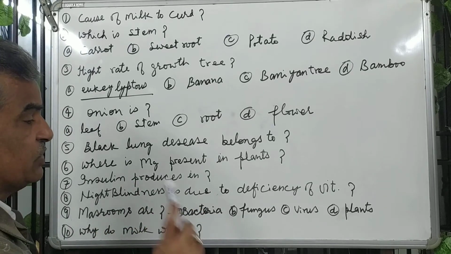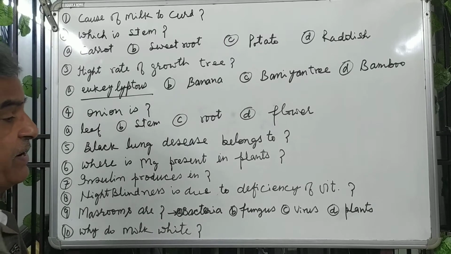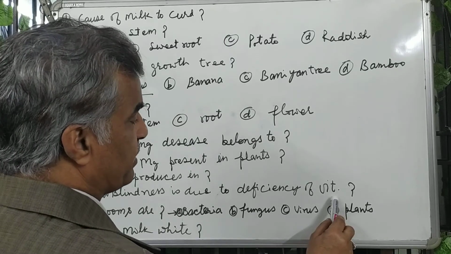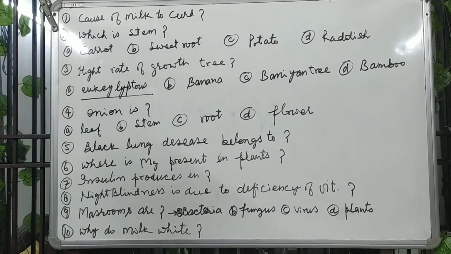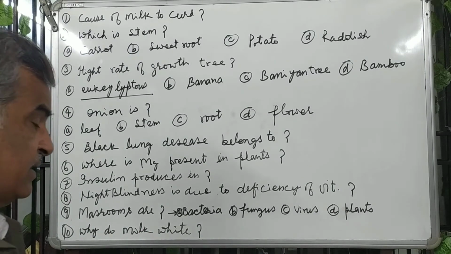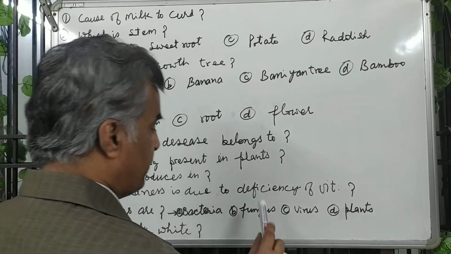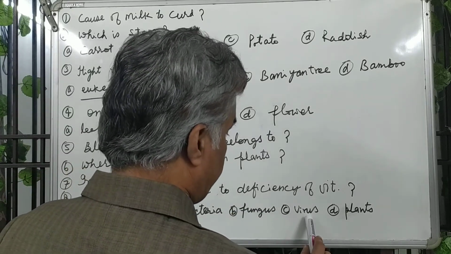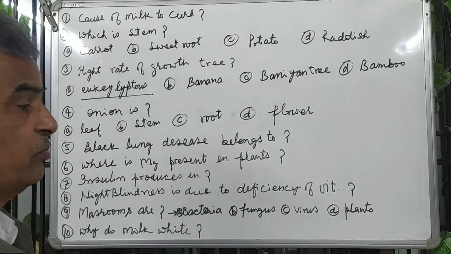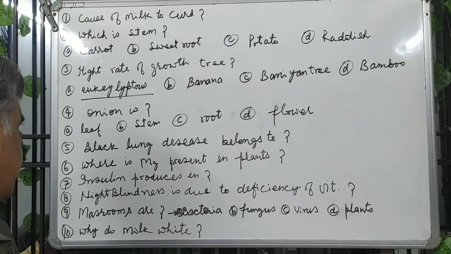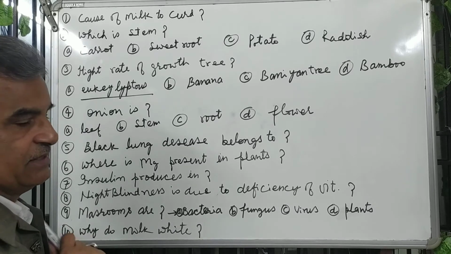Night blindness is due to deficiency of which vitamin? I have written it in short. And mushrooms are bacteria, fungus, virus, or plants. What will you say to the mushrooms? And question number 10, why is milk white?